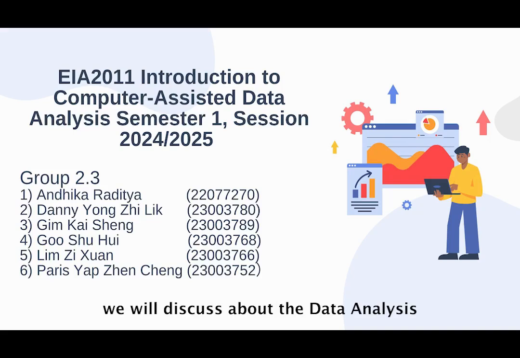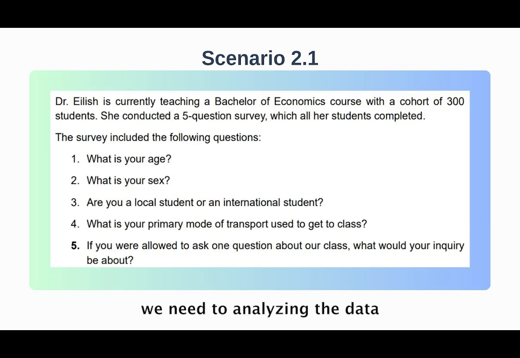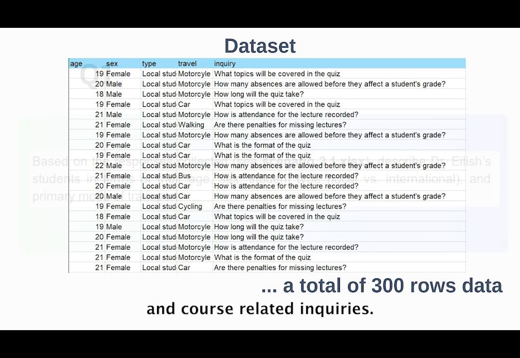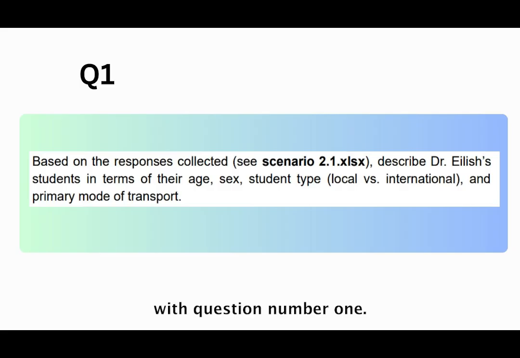In this video, we will discuss the data analysis group assignment. In this group assignment, we need to analyze the data from scenario 2.1, which contains survey responses from 300 economics students. Our data set includes survey responses from 300 economics students detailing age, sex, student type, travel mode, and course-related inquiries. And now, let's start with question number 1.